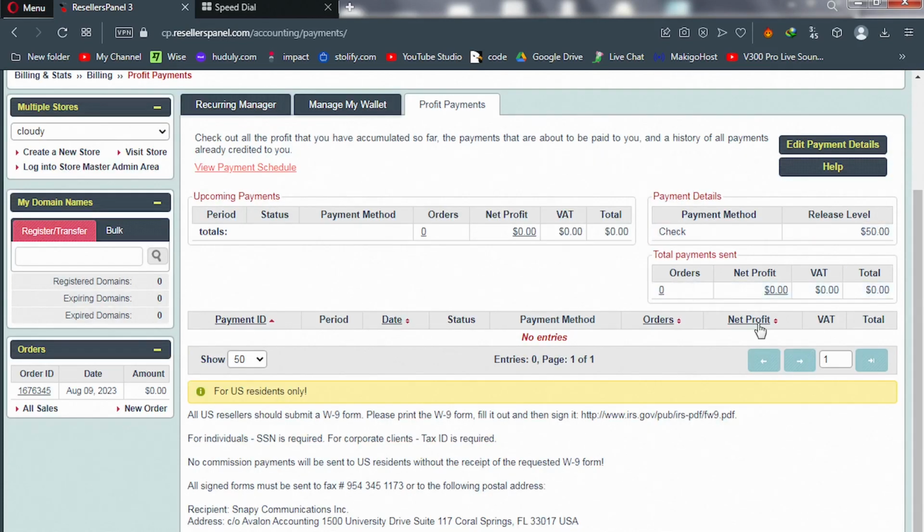Please read this notice, and this is for US residents only. All US resellers should submit a W-9 form, okay? W-9 form to show that you are from US. So you can print the form from here, sign it, and then fill the form.